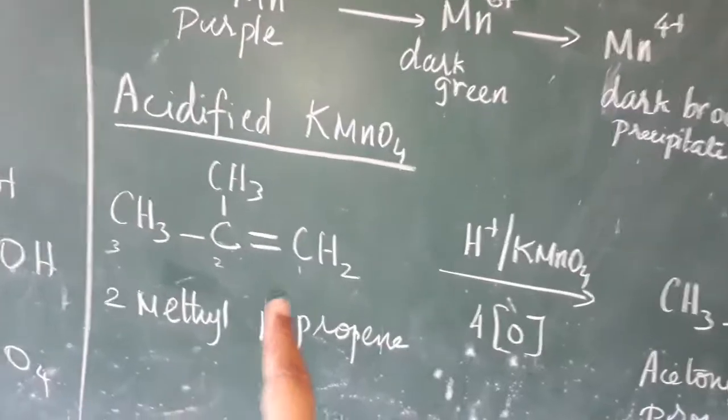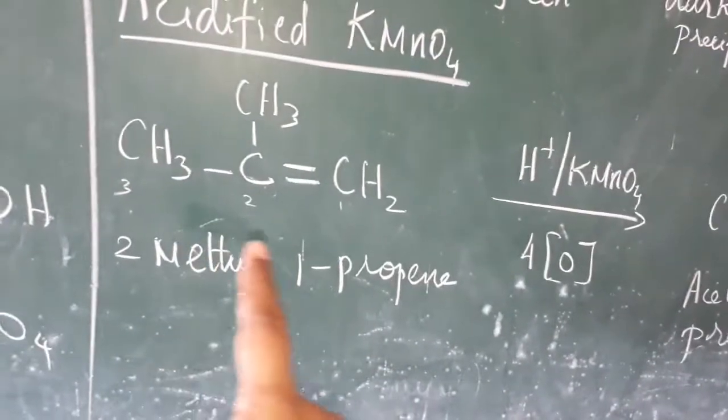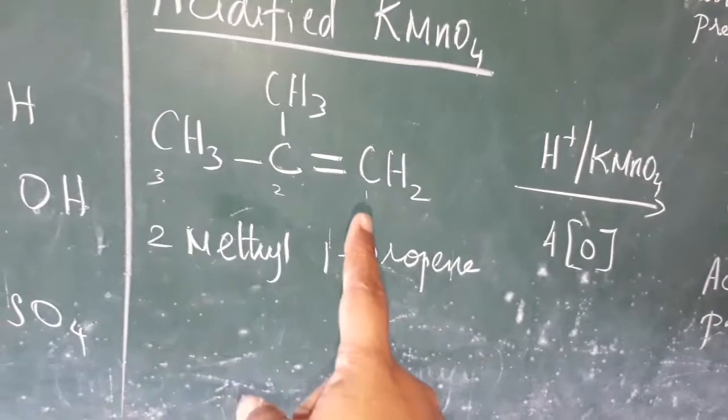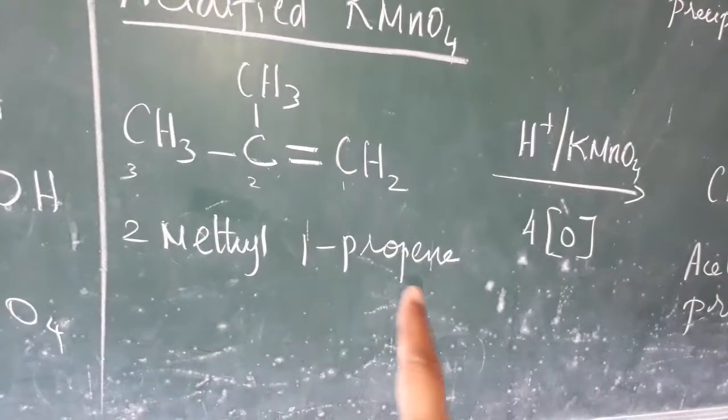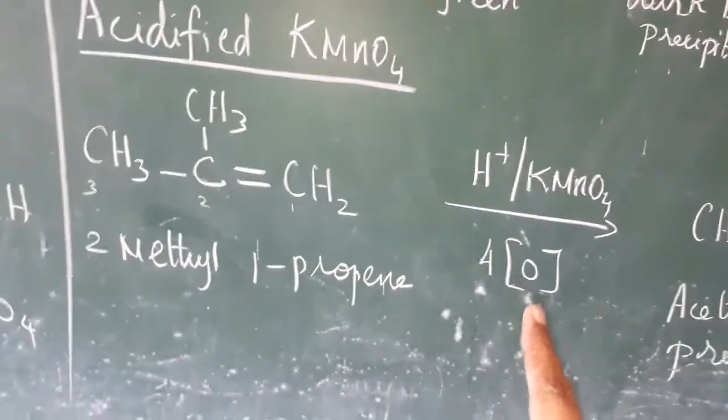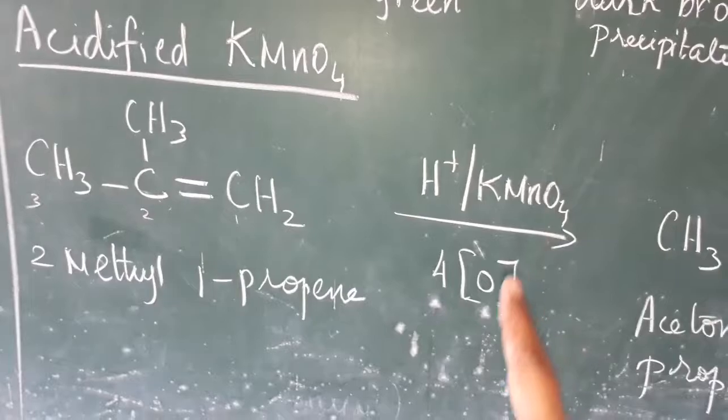Now this compound has 3 carbons, 1 2 3. The second carbon has a methyl, so 2-methyl, and 3 carbons means prop, with the double bond at the first carbon, so 1-propene. 2-methyl-1-propene. Here I am going to add 4 oxygen with the help of this H+ KMnO4.